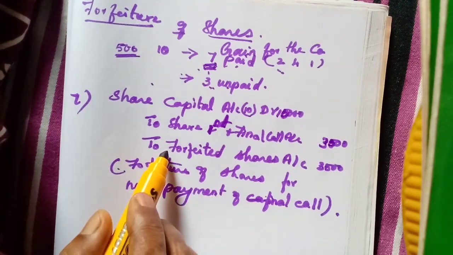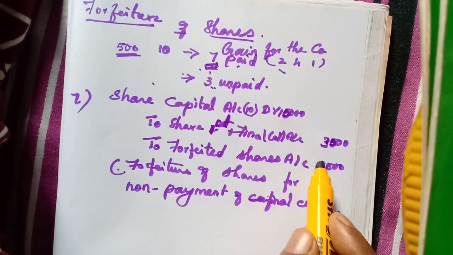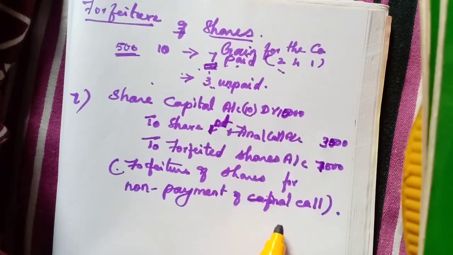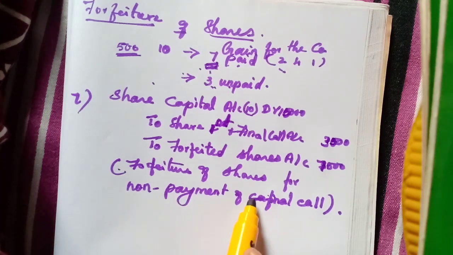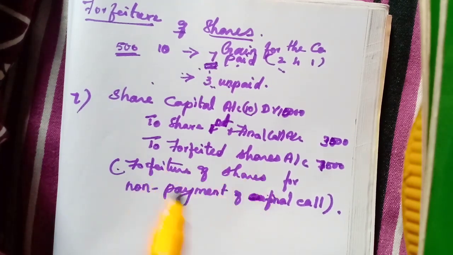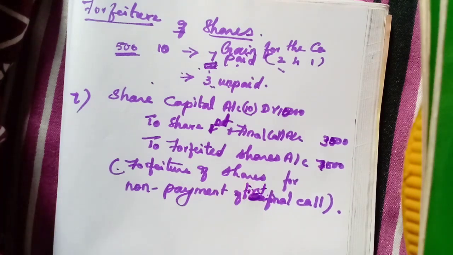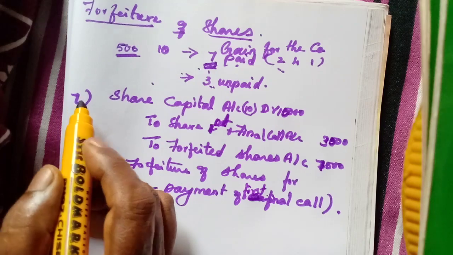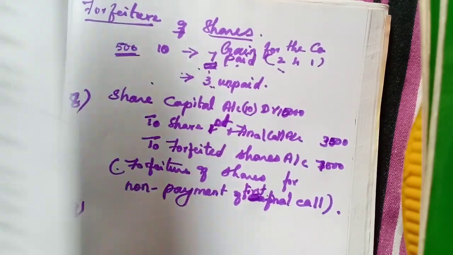Then 7 he has paid already, 7 into 1000, 7,000. So 10,000. For forfeiture of shares for non-payment of first and final call. That is the journal entry. Then another next one.